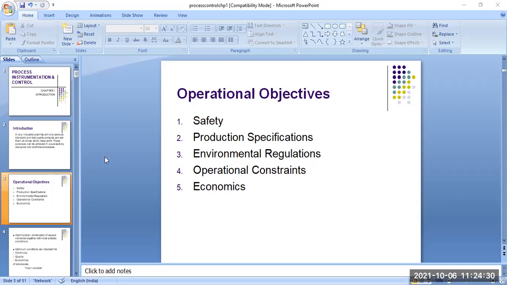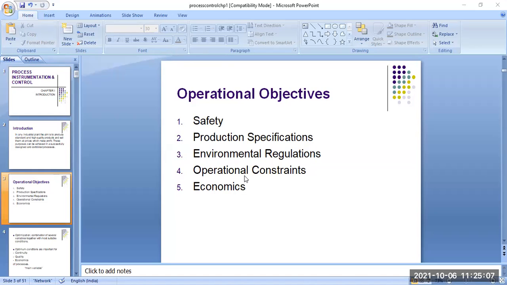Number four, the operational constraints. When you design any plant or industry, you have to consider what type of operations are done by this industry. So you have to follow the different types of operational constraints: what type of input you have to give, and what type of output is received from the output sections. So it is categorized by these operational constraints also.